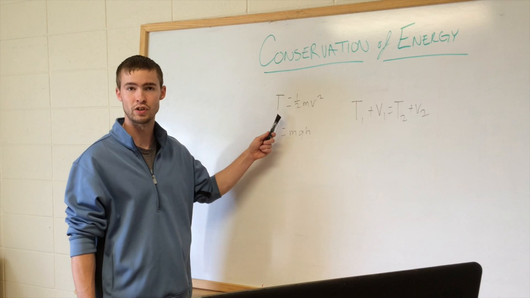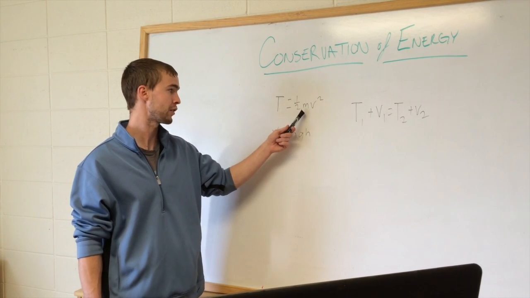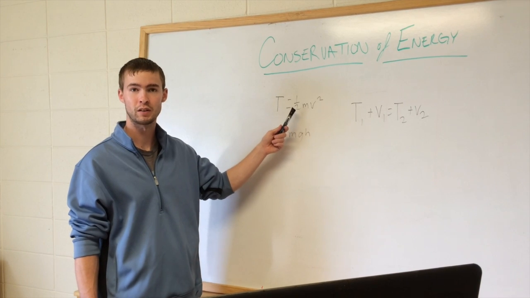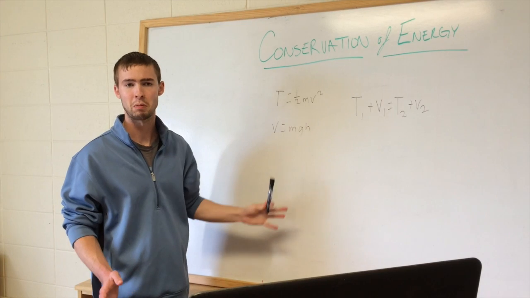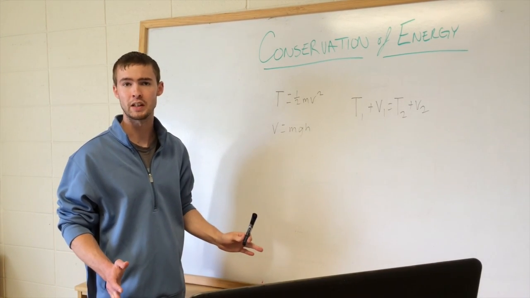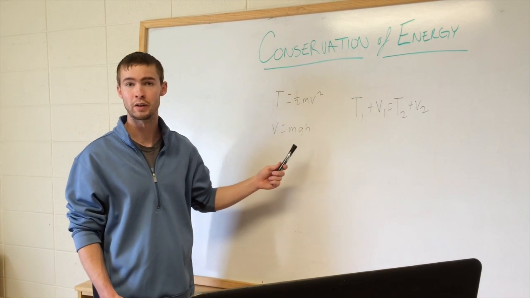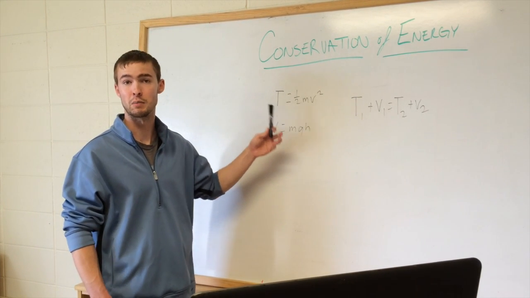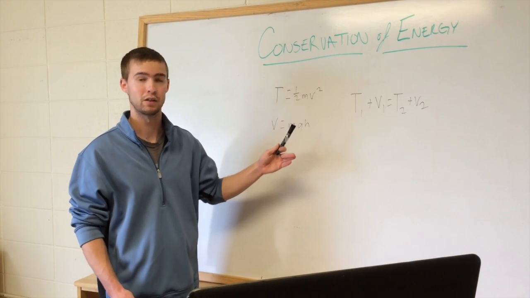This is kinetic energy, and this is 1/2 mv squared. So we're going to be using the mass of whatever it is we're throwing or dropping, and then the velocity that it is at the beginning or the end, or really at any moment that we're looking at. In our experiment, we're only going to be looking at the velocity at the very beginning, which in the case of it being dropped will be 0, and at the very end.